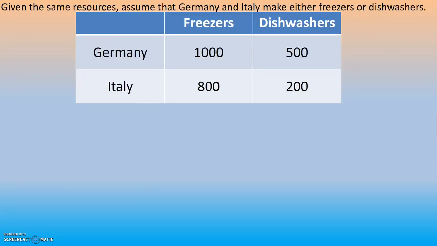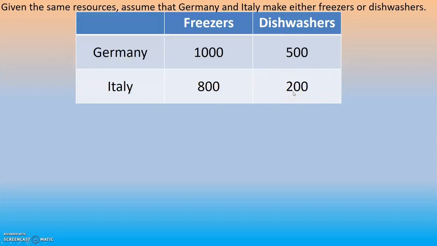So let's look at what one of these problems would look like. Given the same resources, we're going to assume that Germany and Italy can make either freezers or dishwashers. You're going to have a chart that looks like this that's going to show me that Germany, if they take half of their economy, can make 1,000 freezers. They take half of their economy, they can make 500 dishwashers. For Italy, they can only make 800 freezers or 200 dishwashers.